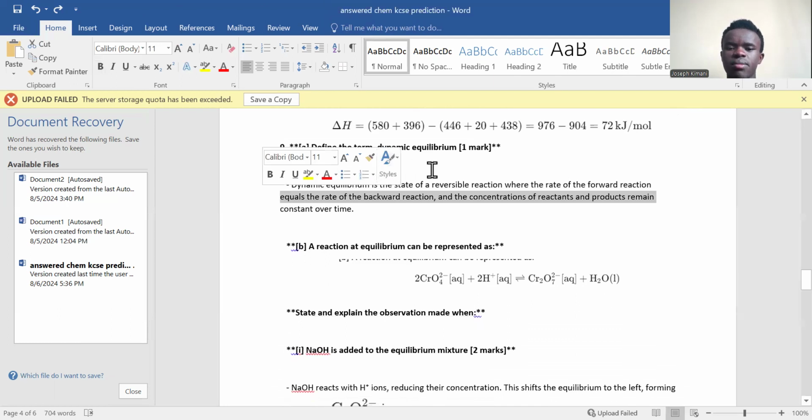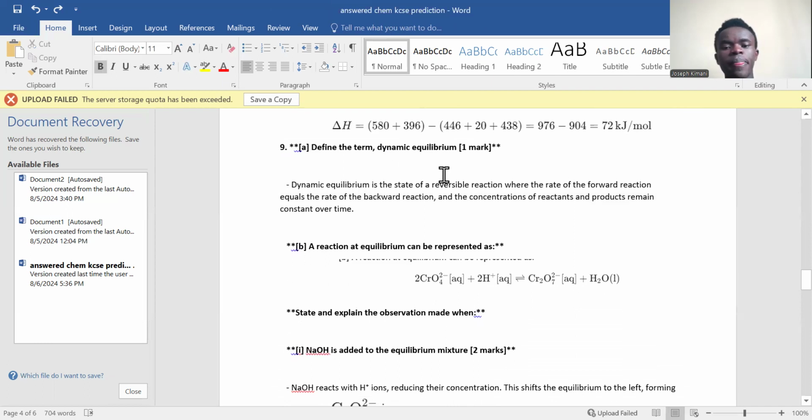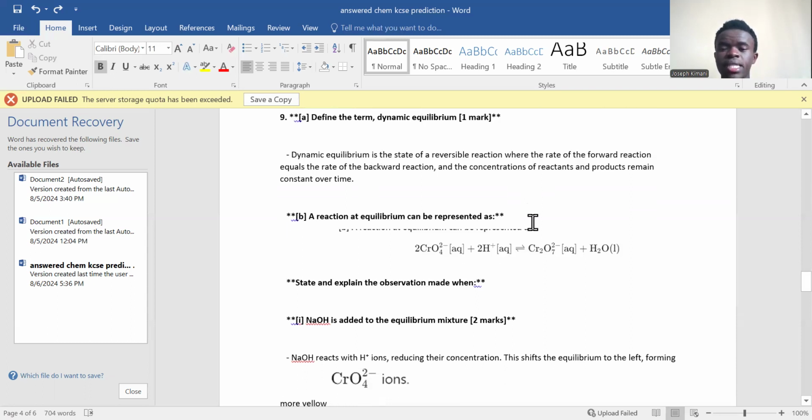Now define the term dynamic equilibrium. What's dynamic equilibrium? This is a state of a reversible reaction where the rate of forward reaction equals the rate of backward reaction, such that a reaction reaches a point whereby the forward reaction and the backward reaction are occurring at the same rate.